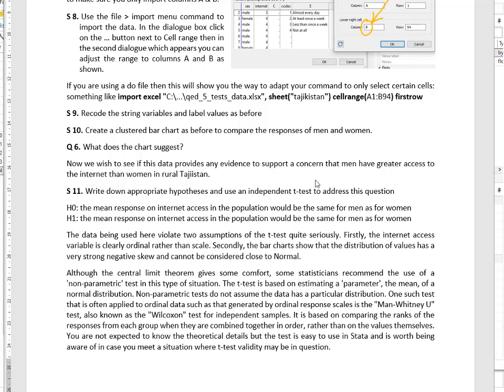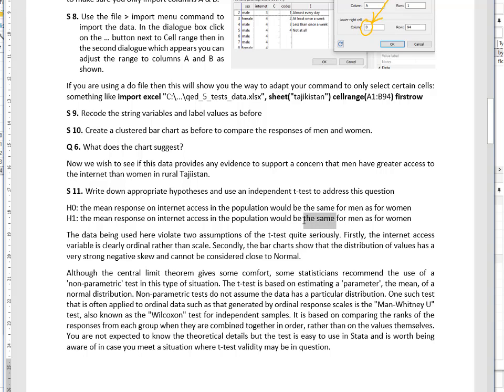So I've typed in these H0 and H1. So H0, the mean response on internet access in the population, would be the same for men as for women. I've copied that and put it in exactly as H1. So at the moment it's no good because it's exactly the same. But what has to be different is, what we're looking for is evidence to support a concern that men have greater access. So if we found in the sample that women had greater access, we wouldn't go for that. We wouldn't reject H0. So we're only looking here for